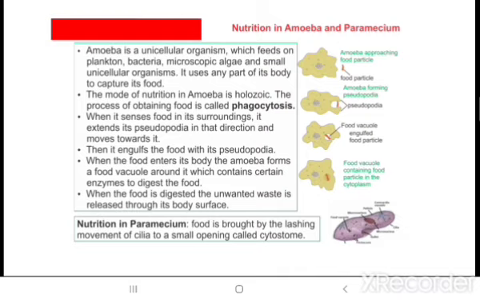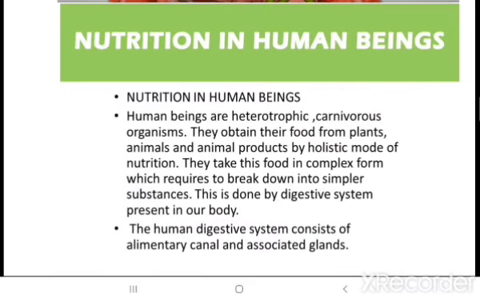Now, what is this phagocytosis? This is the mode of nutrition in amoeba, meaning the process of obtaining the food is called phagocytosis. Okay, and when the food is digested, the unwanted waste is released through the body surface. I hope children this much is clear to you all.